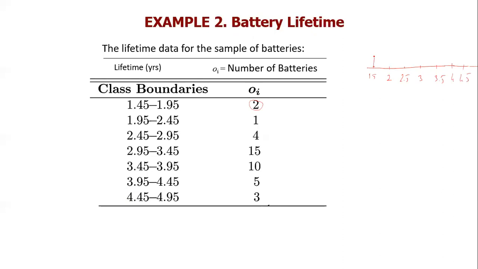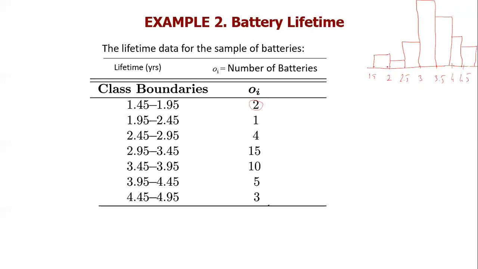Between 145 and 195 I have two batteries, one battery here, four batteries here, and then 15 batteries, which is very large. Then 10 batteries, then 5 batteries, plus 3 batteries.